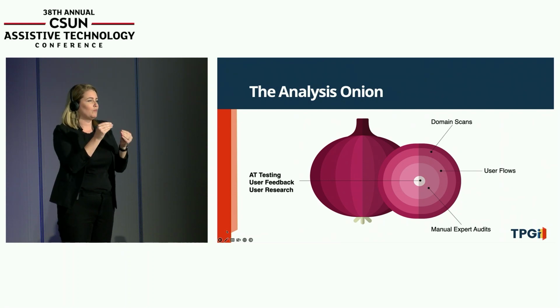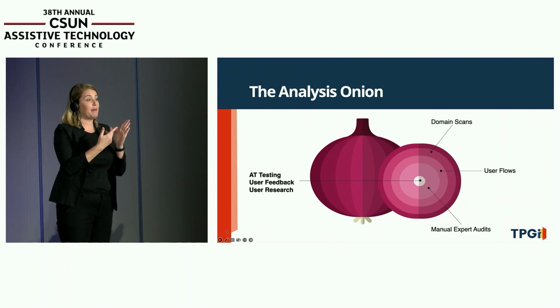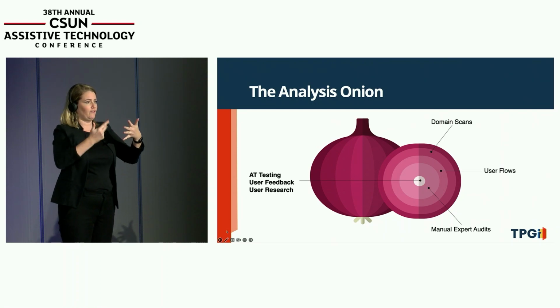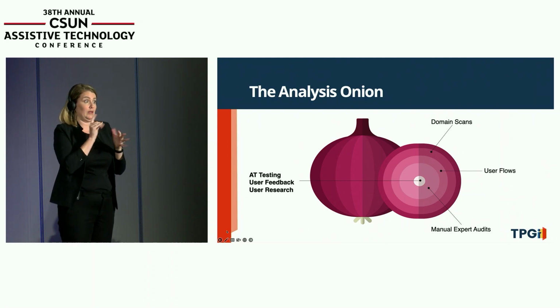A user flow we typically think of as, say, for example, you're a hotel website, your booking flow, all the steps that a user takes to make a booking on your hotel site. That's a critical flow for you, and that might be something you prioritize straight away, okay? Whatever about our templates or our content, we want to make sure that our booking flow is fully accessible, okay?